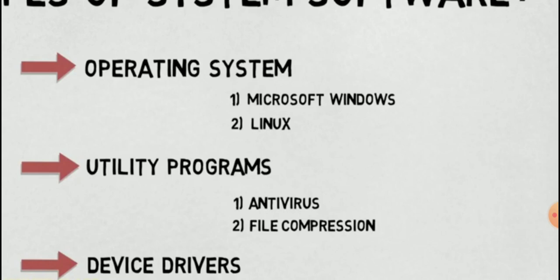So to prevent a computer from viruses, we have to install an antivirus program. Antivirus programs come under utility programs. This is also system software.